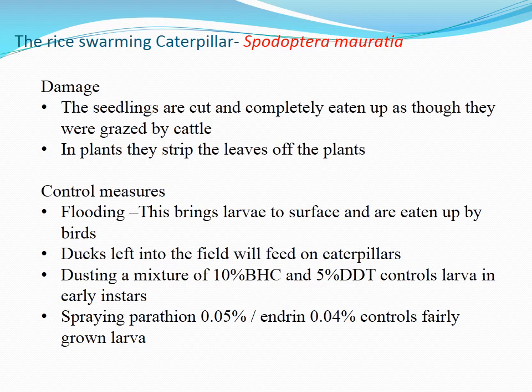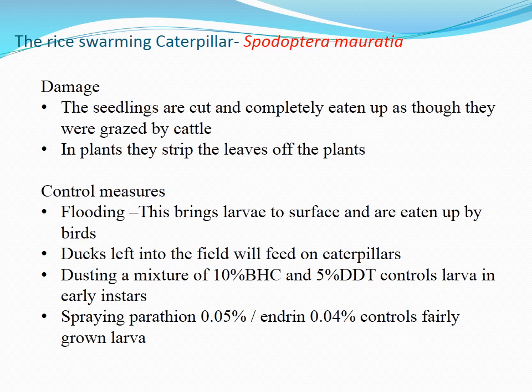Damage: the seedlings are cut and completely eaten up as though they were grazed by cattle. It's complete destruction, because a large number of caterpillars emerge at the same time. In plants, they strip the leaves of the paddy plants.